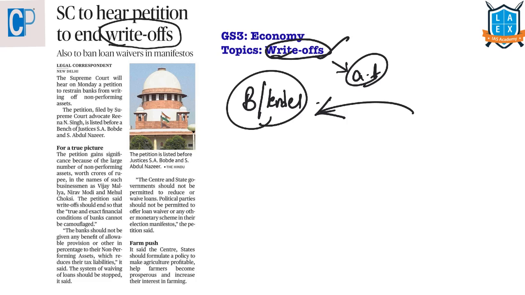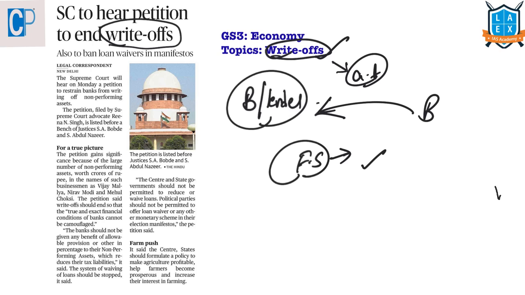Let me repeat it. The term write-off means the bank or the lender will not count the money the borrower has to repay to it. Here, the financial statement, that means the balance sheet of the bank, will indicate that the write-off loans will be compensated through some other way. This is the need to clear off the balance sheet of the bank. Cleaning of the balance sheet means the bad assets will be replaced.